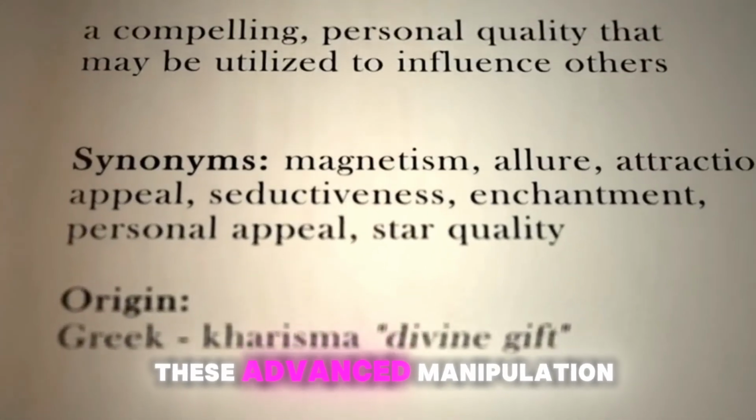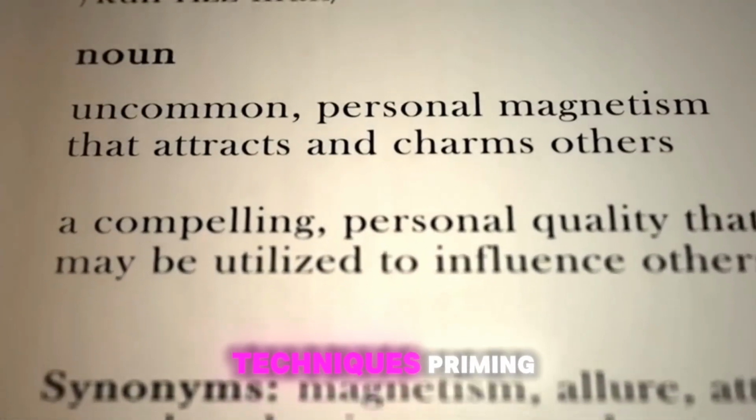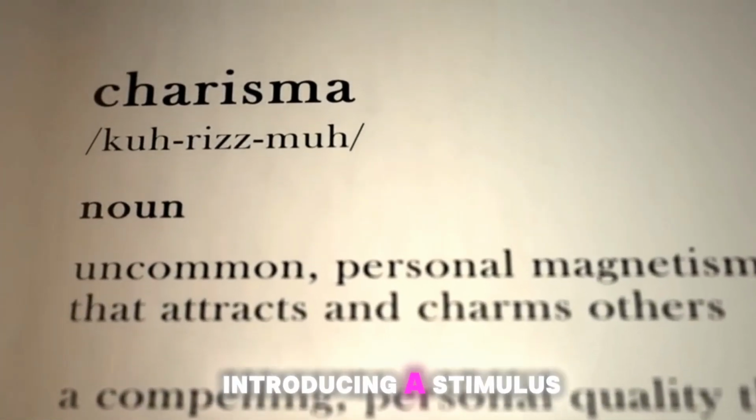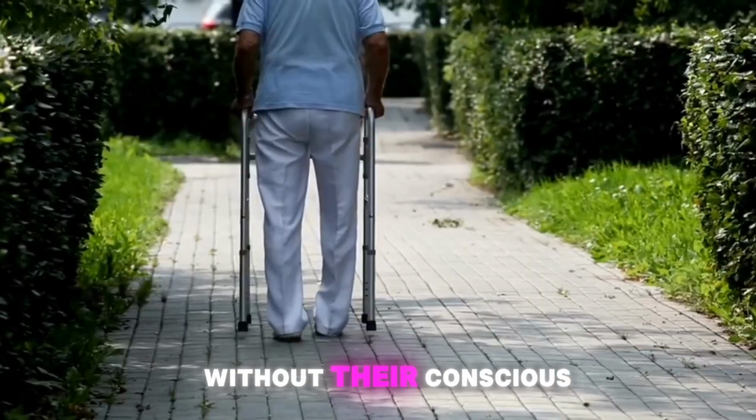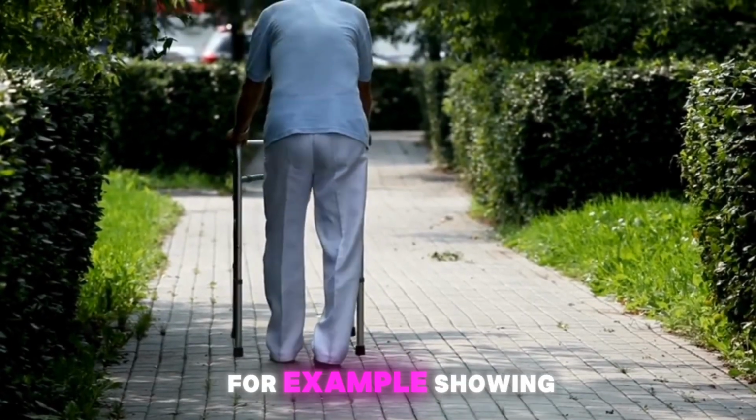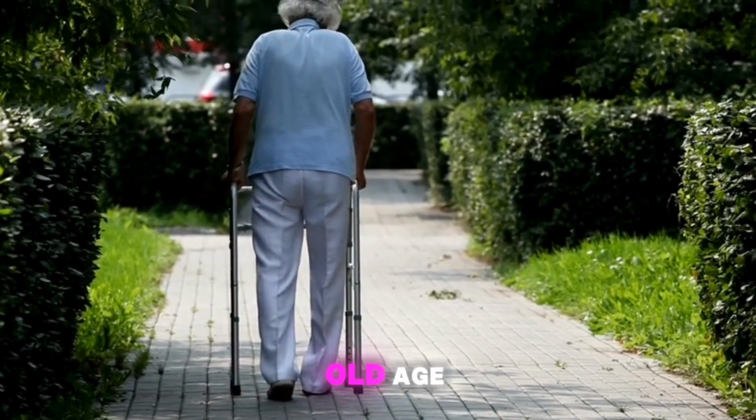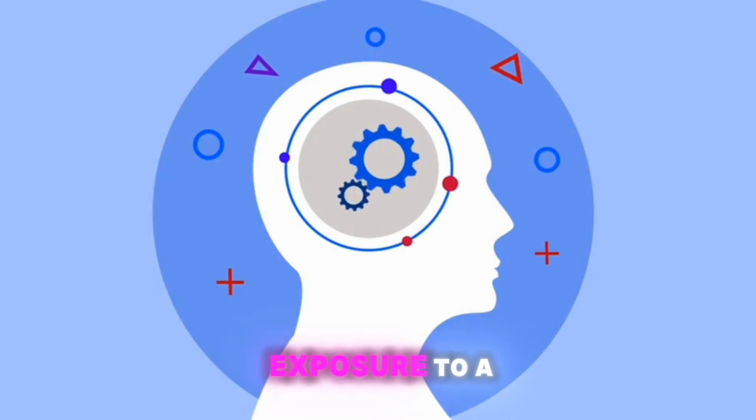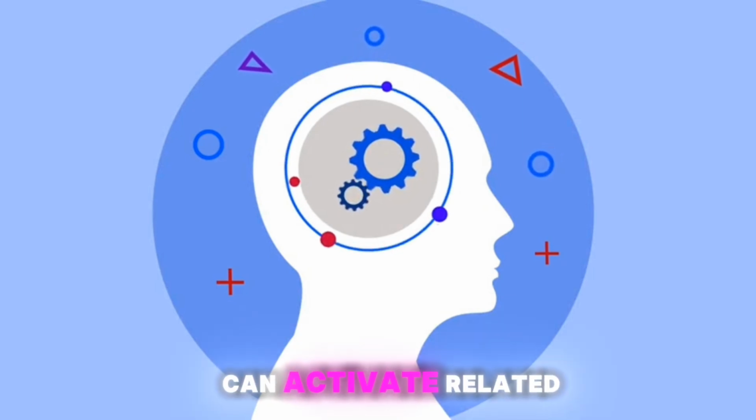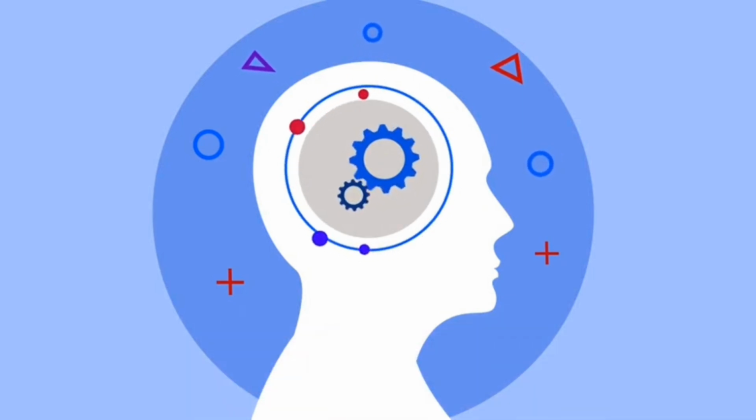These advanced manipulation techniques: priming. Priming involves introducing a stimulus to influence a person's subsequent behavior without their conscious awareness. For example, showing words related to old age can make people walk more slowly afterward. This technique is based on the idea that exposure to a certain stimulus can activate related concepts in the brain, thus influencing behavior unconsciously.